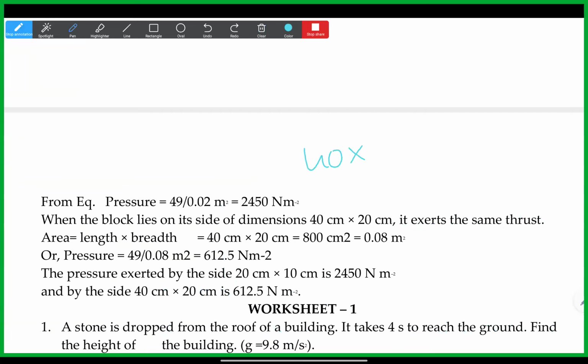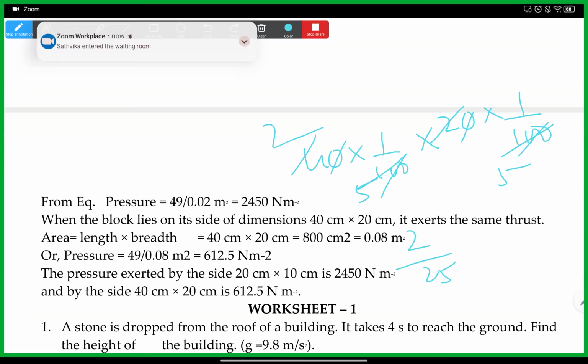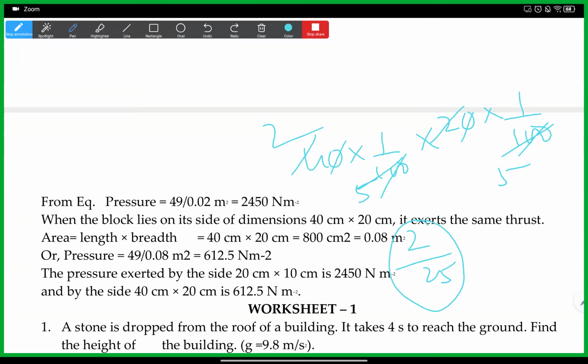It is 40 into 1 by 100 to convert to meter, and another 20 into 1 by 100 to convert it to meter. So then 40 by 20 is 2 by 5. Yes, sir, I understood. So we get 2 by 25, and the other one, the force, is the same here also. 2 by 25. This is actually the area.